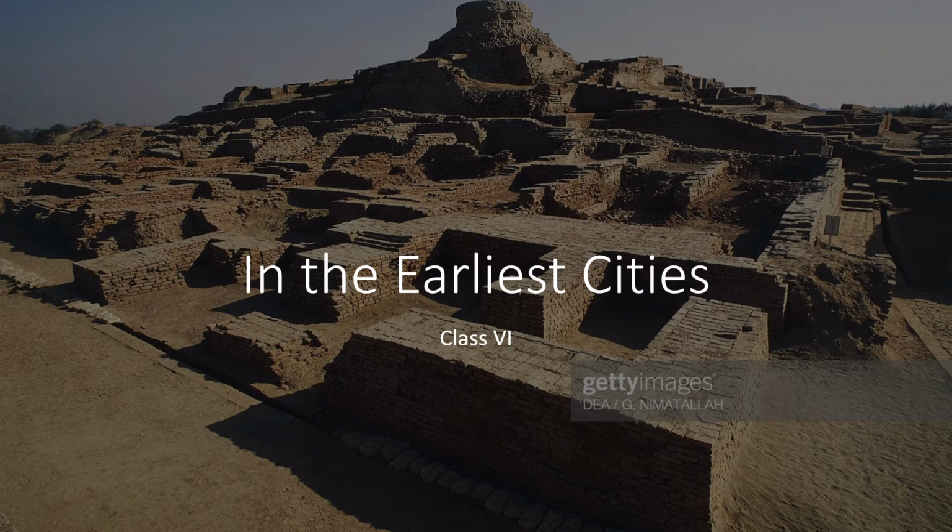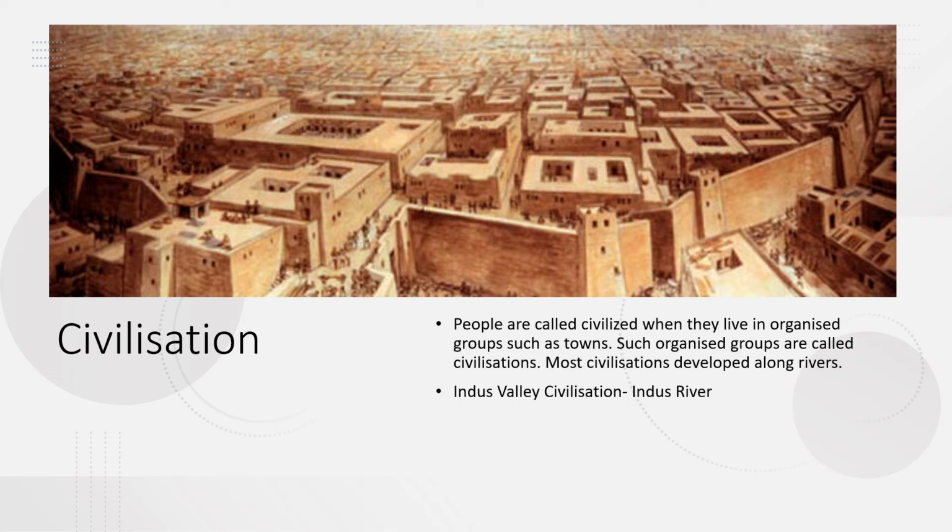So, let's get started. First of all, let us understand what is civilization. People are called civilized when they live in organized groups such as towns. Such organized groups are called civilizations. Most of the civilizations developed along rivers.